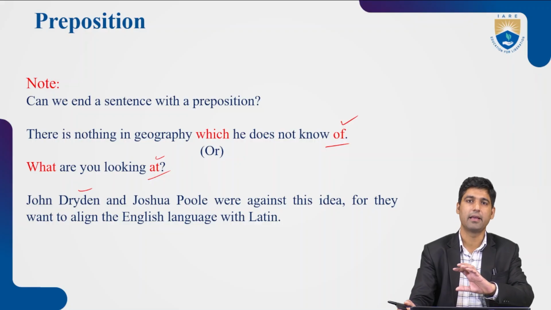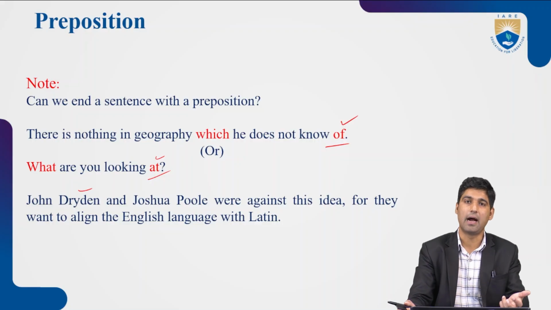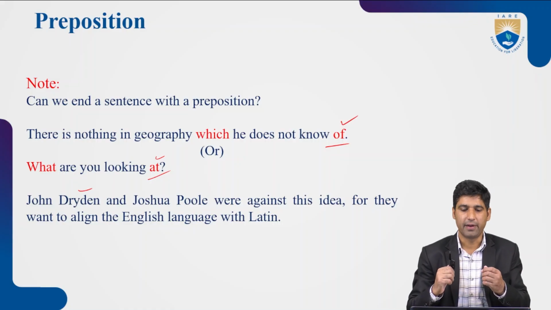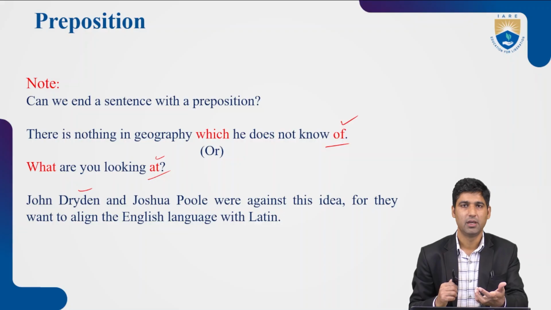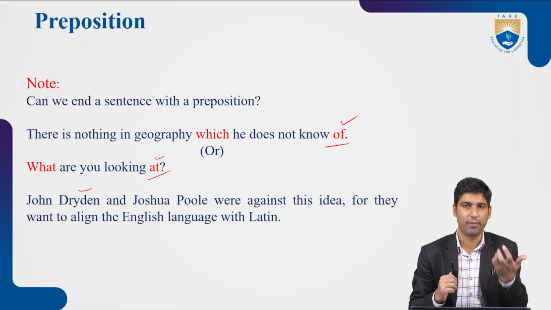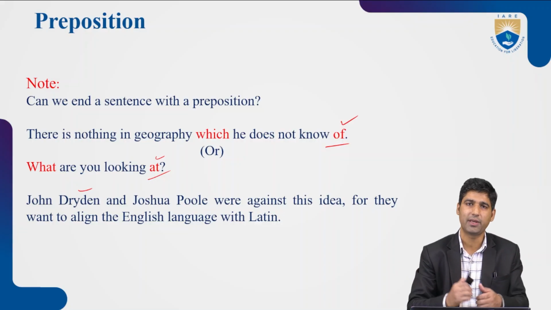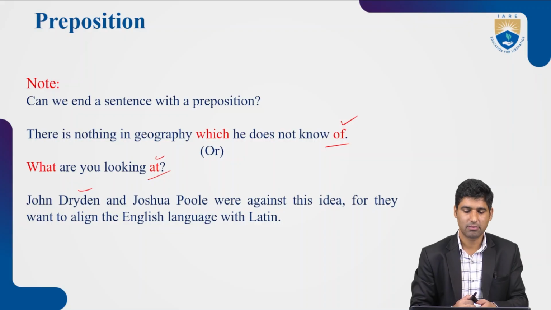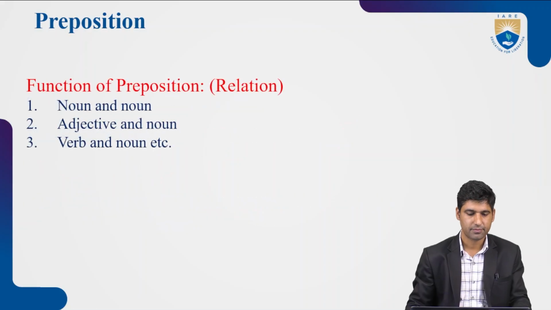It's not against grammar or the rules. Especially when it comes to communicative English or informal situations, we have the liberty to use it. So there's no restriction. We can end sentences with prepositions.